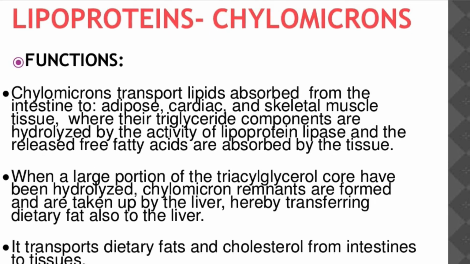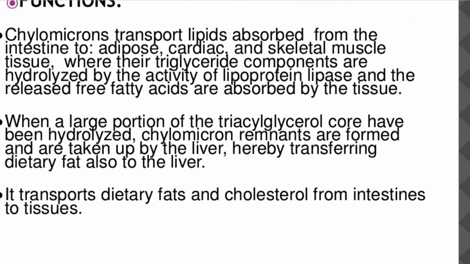When we go for the functions of chylomicrons, they transport lipids absorbed from the intestine to adipose, cardiac, and skeletal muscle tissues. Usually lipoproteins are useful for transportation purposes mainly.